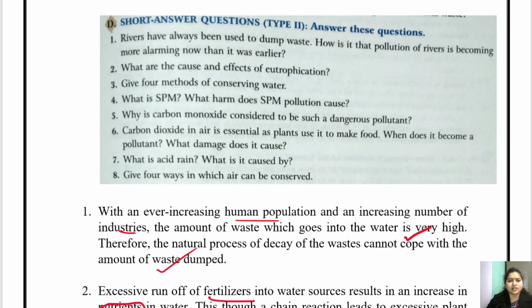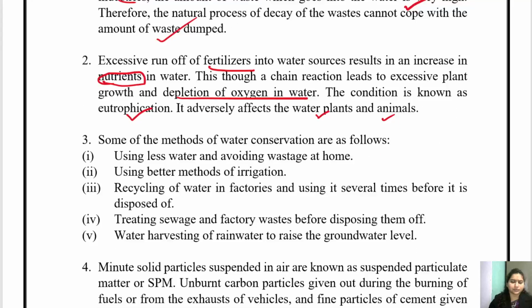Give 4 methods of conserving water. How we can conserve water. So there are several methods of conserving water. First is by using less water and avoiding the wastage at home. Use less water, use only as much as needed. Don't waste water.